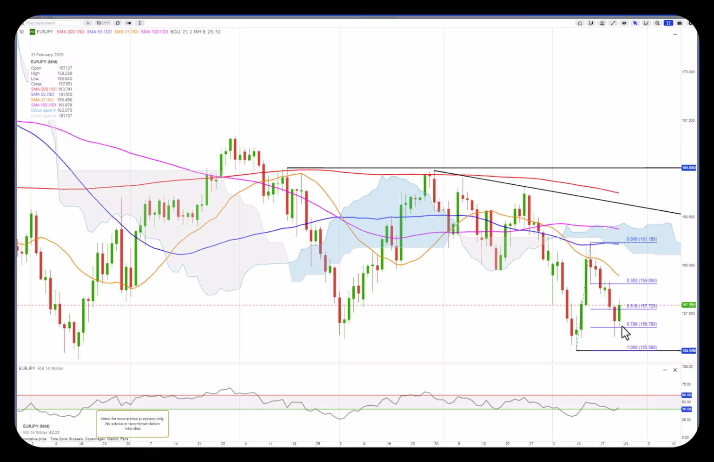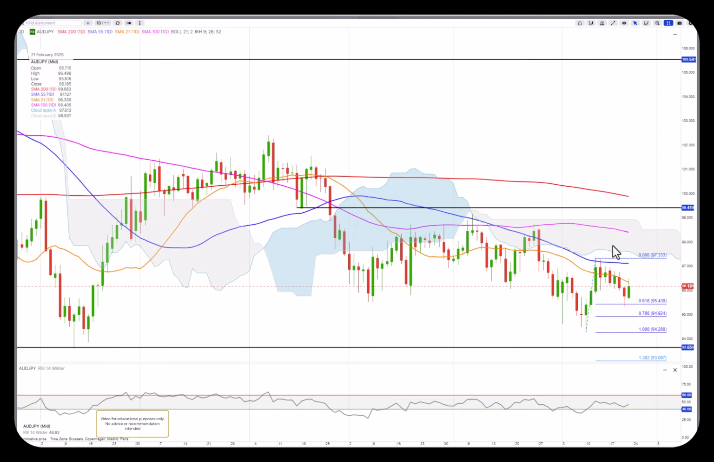Also bounced. I think it could bounce up to around 159. Still a bearish trend and negative sentiment, and no divergence here because the lows here were not lower than here. So there's no divergence indicating we could see lower levels in the future after a bounce. The Aussie yen bounced from the 61.8 and 95.43, but still also bearish trend and negative sentiment, no divergence indicating we are likely to push lower.